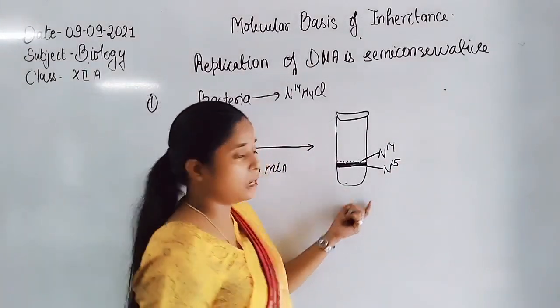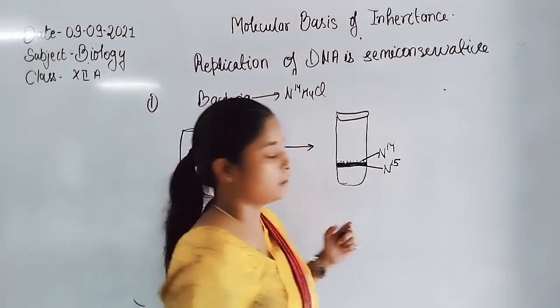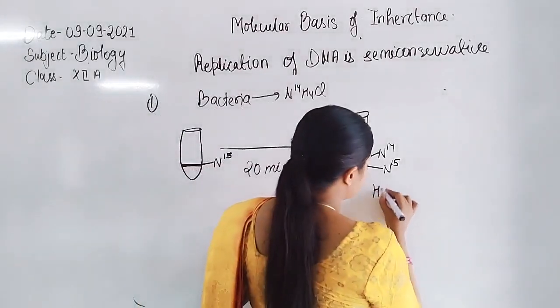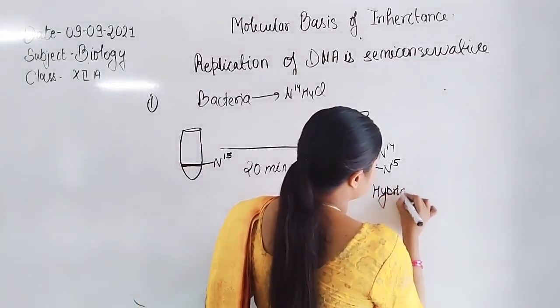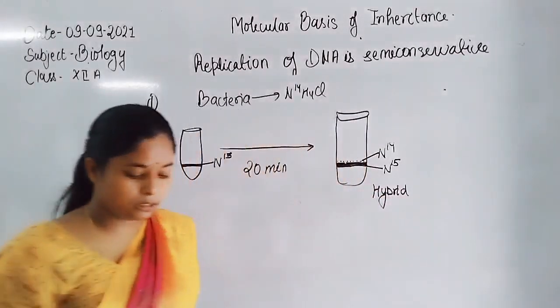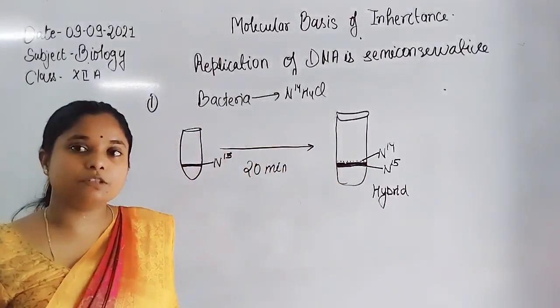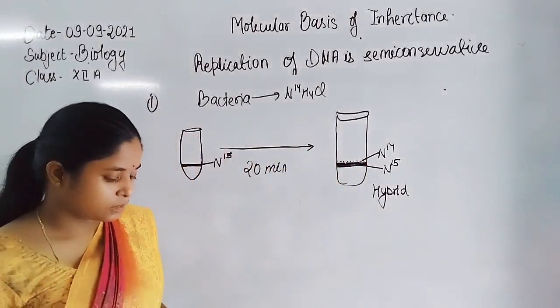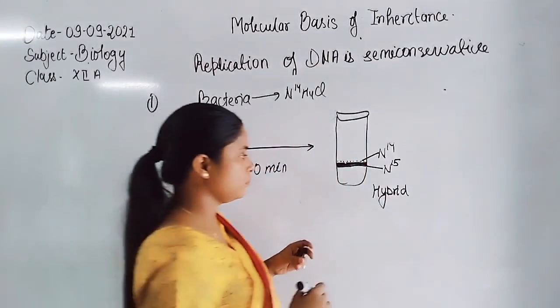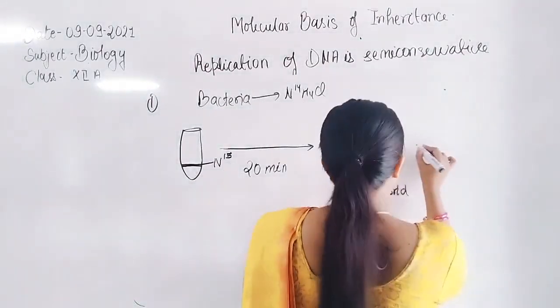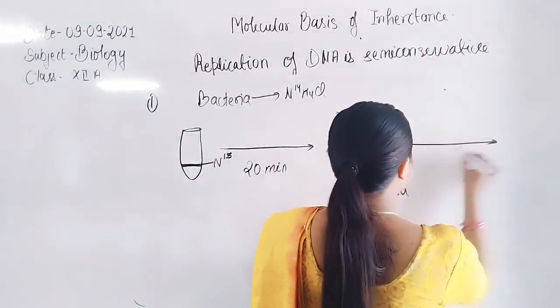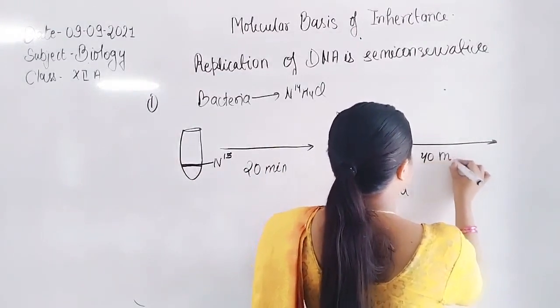So there is an appearance of a hybrid band. Overall this shows a hybrid band, shown by the result of centrifugation. Then he continued the experiment for 40 minutes.